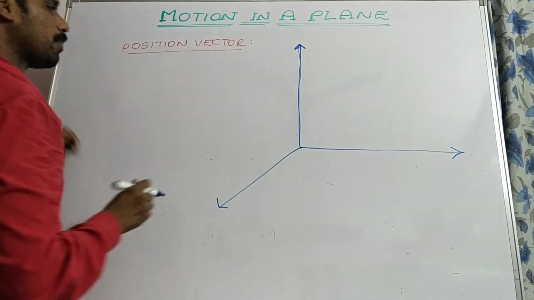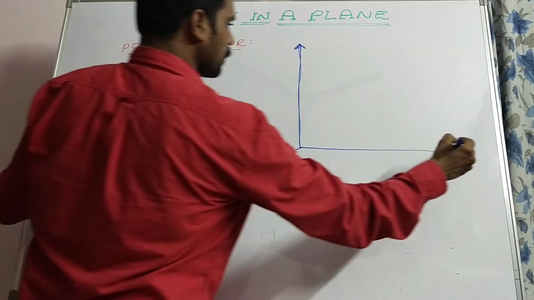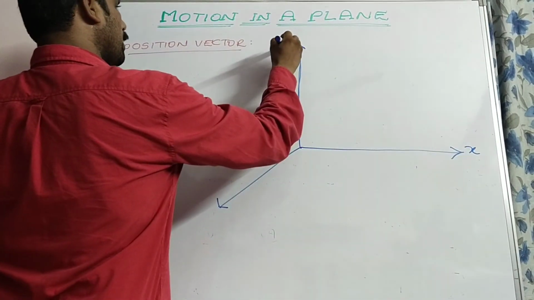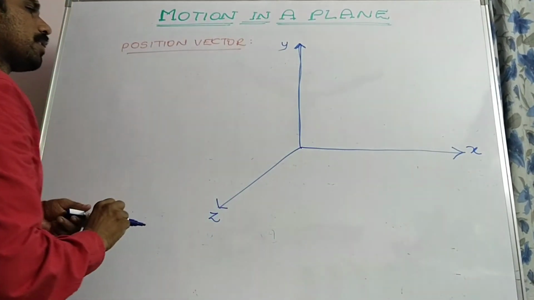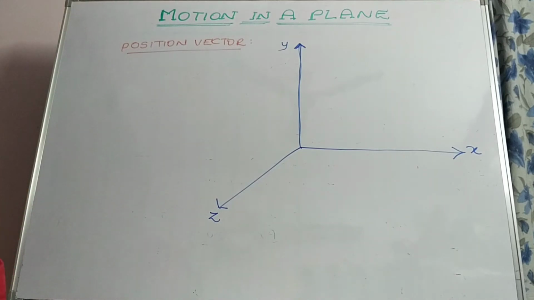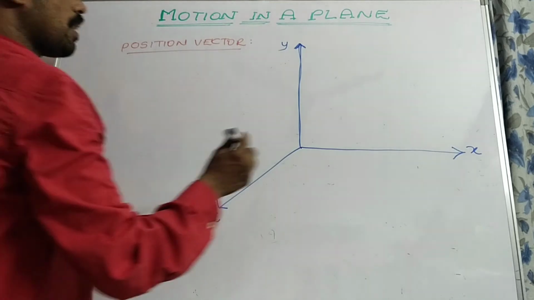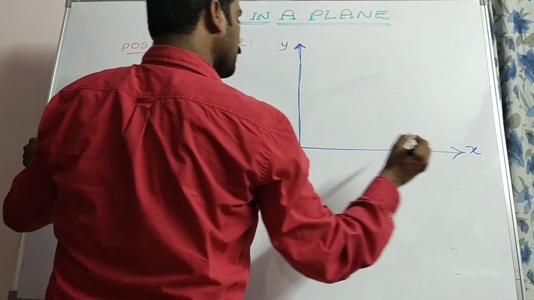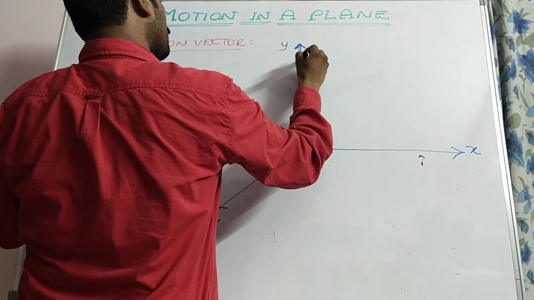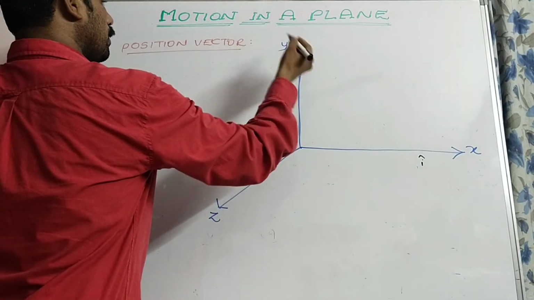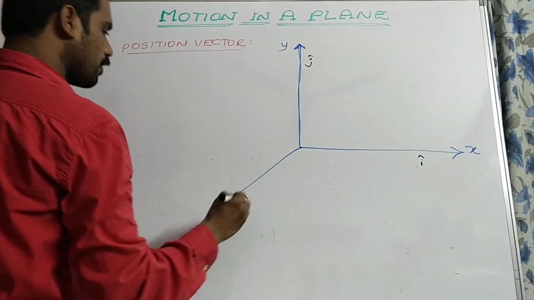Let us consider this is the x-axis, a 3 coordinate system is taken: x-axis, y-axis, z-axis. We know I cap is used to represent the x-axis, j cap is the unit vector used to represent the y-axis, and k cap is the unit vector used to represent the z-axis.